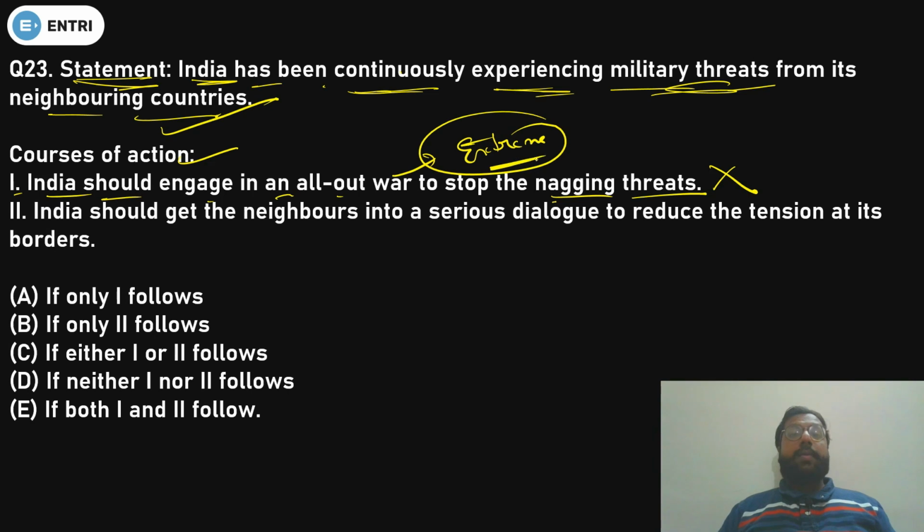This is extreme action, but as I have already told you in the banking foundation course, whenever you are taking an extreme action, it is always wrong. So you can't take an extreme action, so this is wrong. Second: India should get the neighbor into a serious dialogue to reduce the tension at its border. Yes, this will be the right one, because it is a positive step, not an extreme one. So only the second follows, that is option number B.